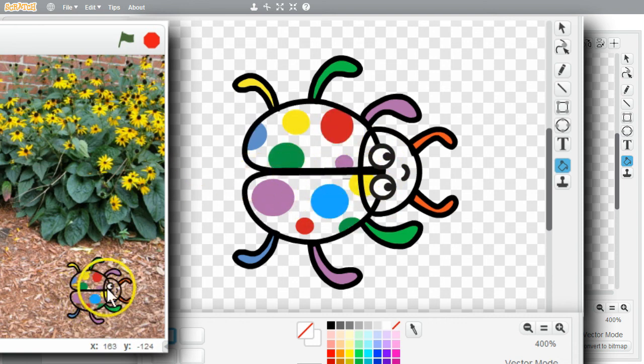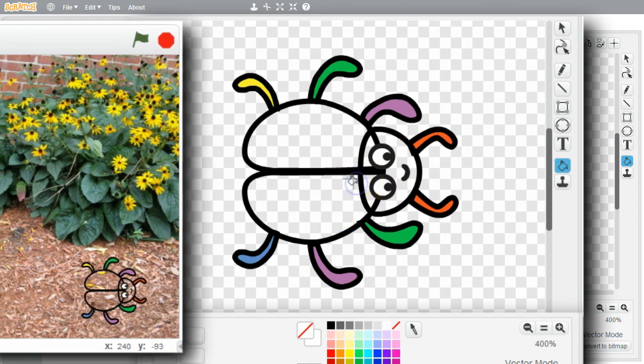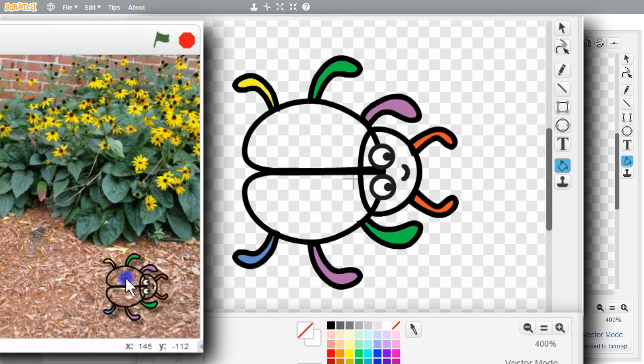I can make the dots disappear, fill the dots with transparent color, click on each one. The dots are gone. I'll move her onto the plants. I can see her legs outline and white eyes. White's a color too. I'll use the transparent color on the white of her eyes. Now the white of her eyes are gone.